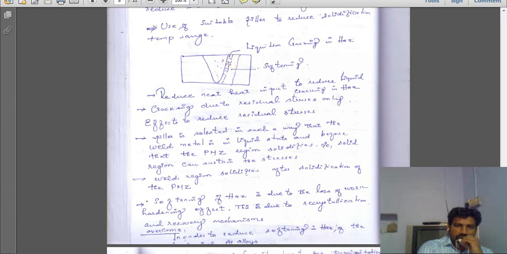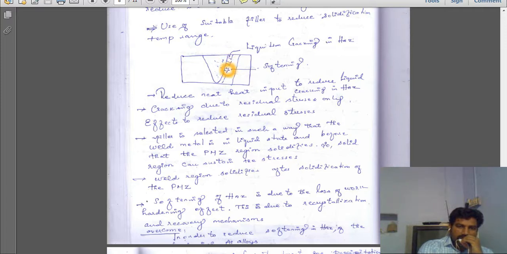So liquid metal and solid metal are present here. This area is completely solid, but here we have completely liquid metal. After welding, the liquid plus solid material also gets solidified